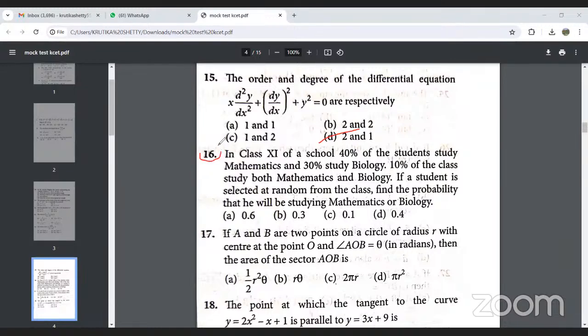Question number 16. It's a part of probability. So I'll give you 2 minutes time. You all try to find P of A or B. This is from the first year part. Try to solve it. Quickly do it and tell me the answer. Put it in the chat box.